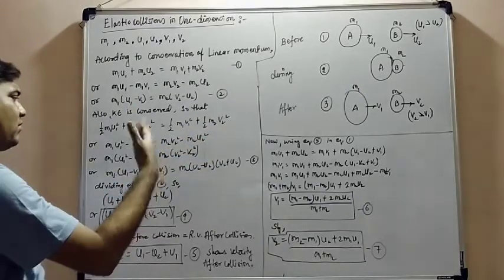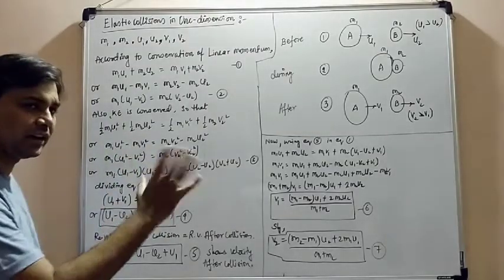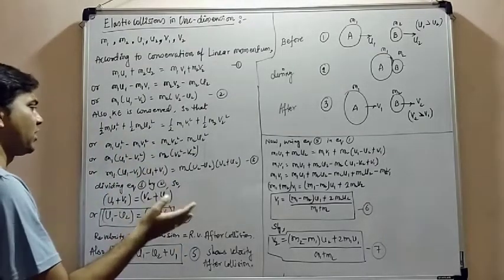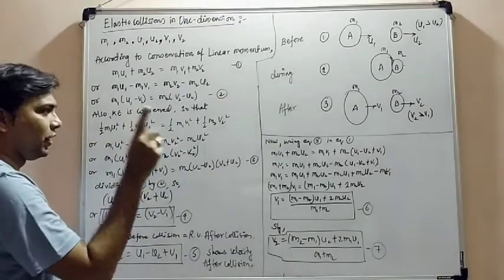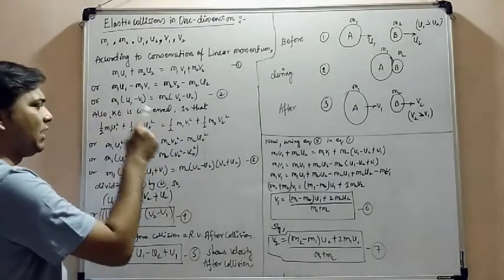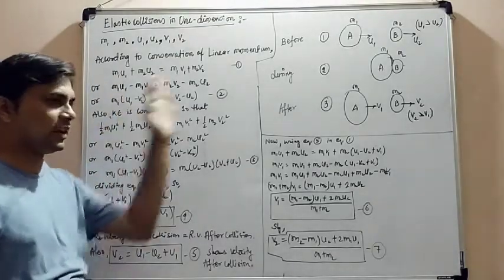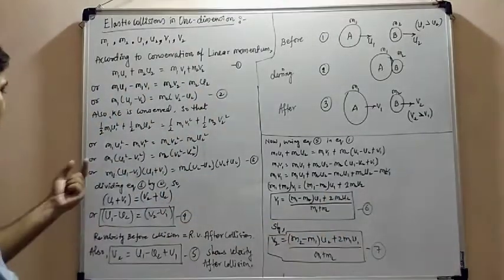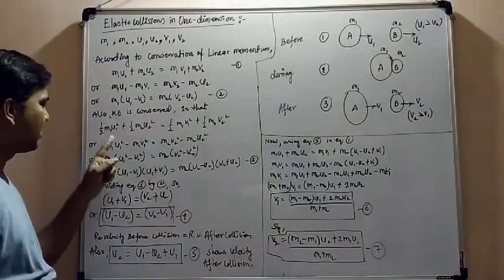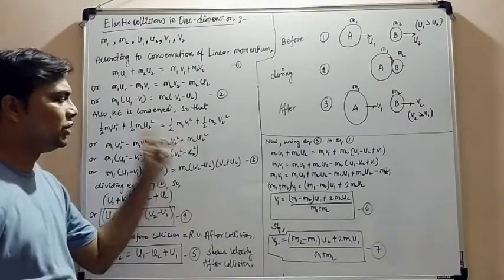Now I have taken 1 by 2 common and cancelled it. Next, I have taken the object A components, m1 u1 and m1 v1, to the left hand side, and similarly m2 v2 and m2 u2 to the right hand side. So the equation becomes m1 u1 square minus m1 v1 square equals m2 v2 square minus m2 u2 square.